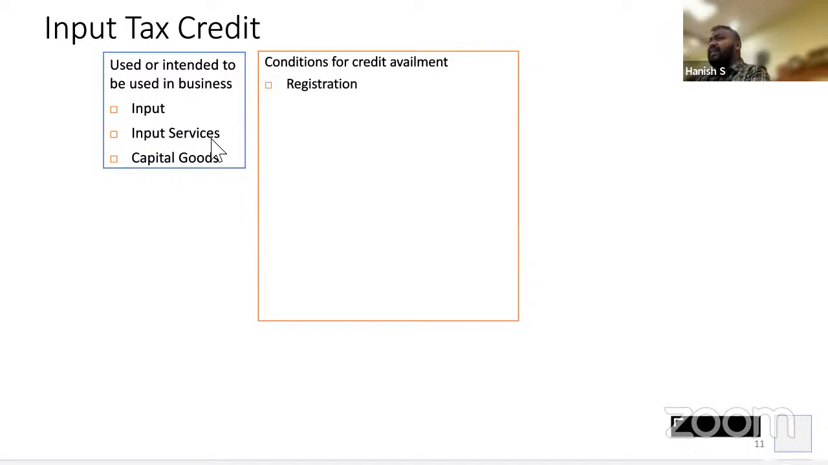Now, what are the primary conditions which are required to be satisfied for the purpose of claiming input tax credit? Condition number 1, I should have a GST number. That means I should be registered under the GST law. On the day when I get the invoice, I should be registered under the GST law. Otherwise, I will not get the input tax credit. The fundamental condition is I should be registered.